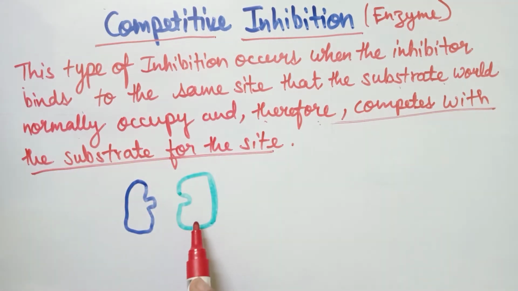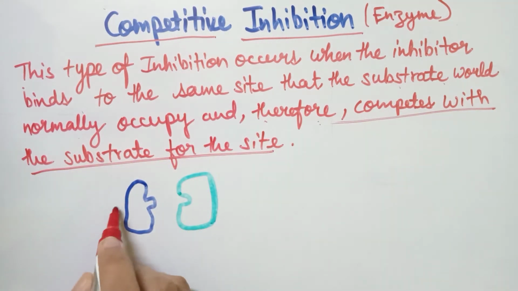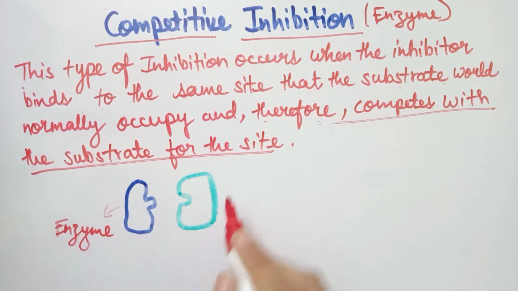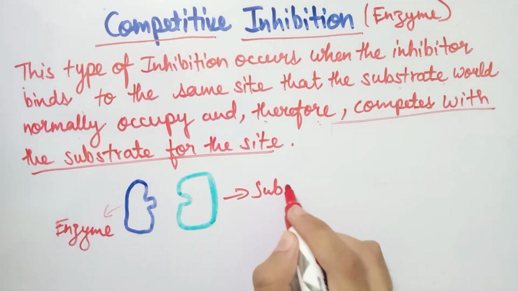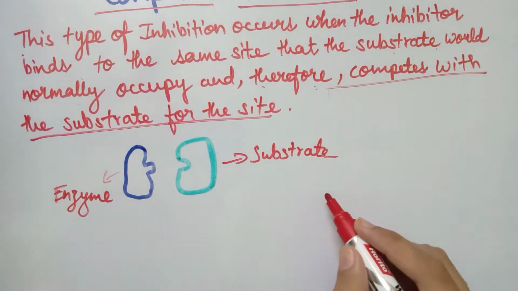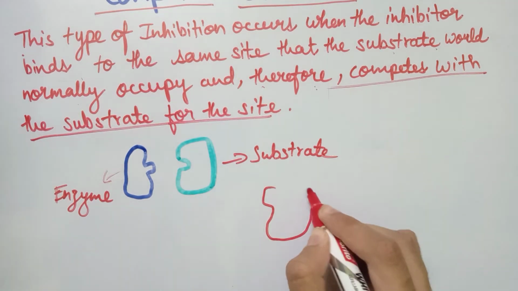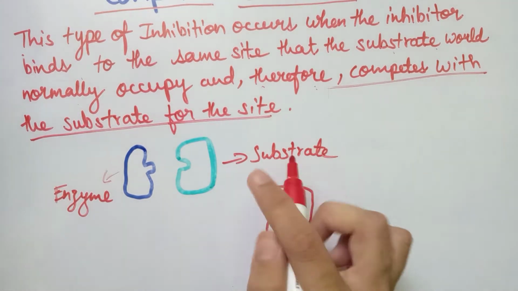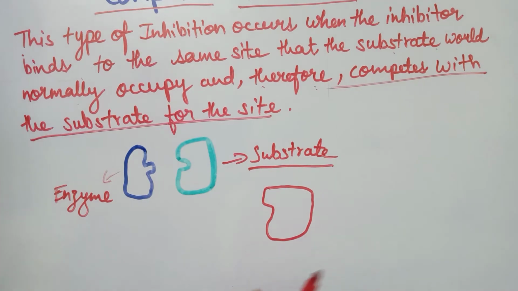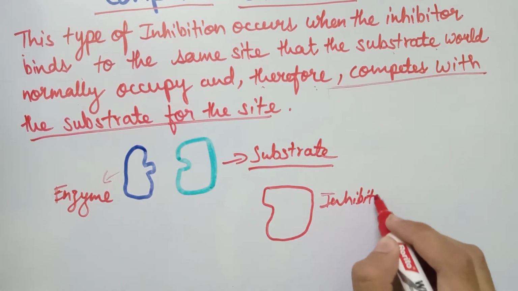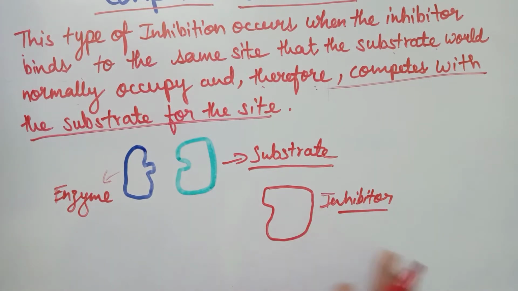By taking an example, we can understand this. For example, we take this as the enzyme and this is the substrate. Now in competitive inhibition, the inhibitor comes and looks exactly like the substrate in structure, and this inhibitor is a substance which inhibits the activity of the enzyme.